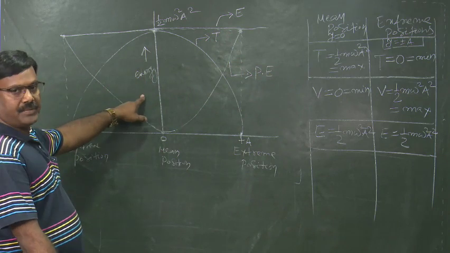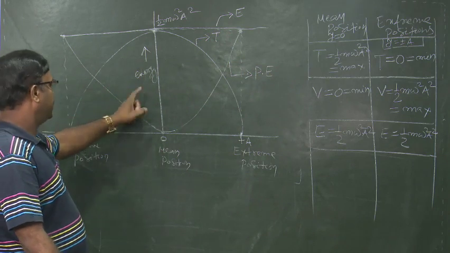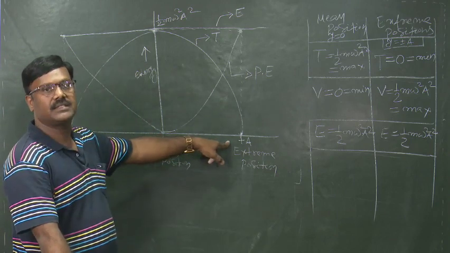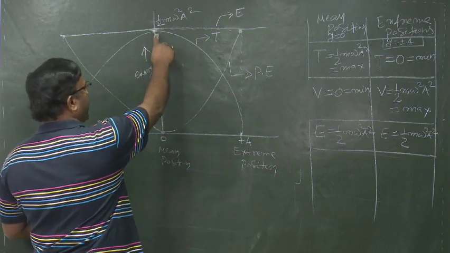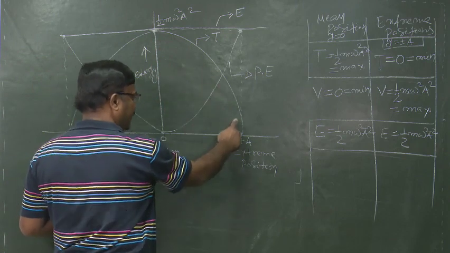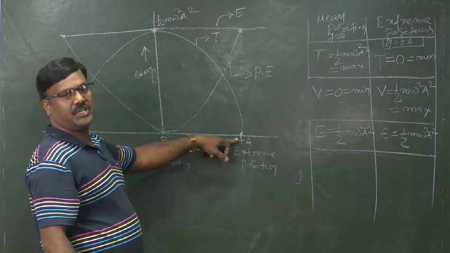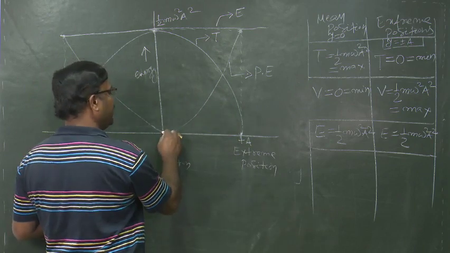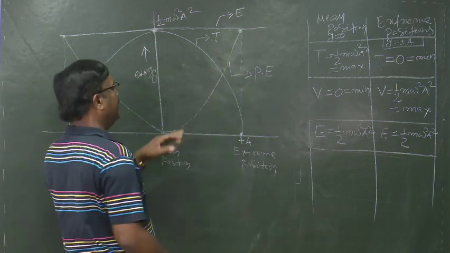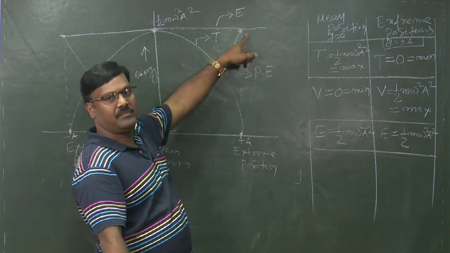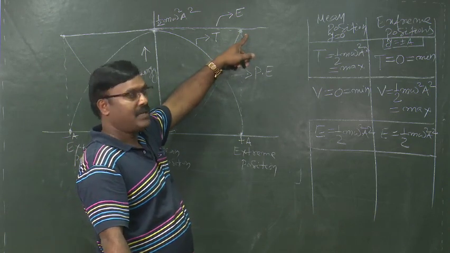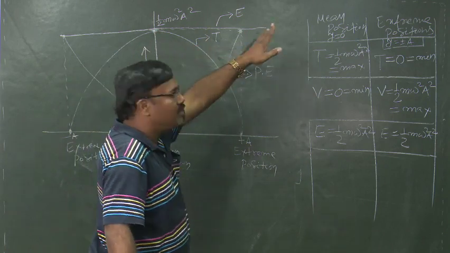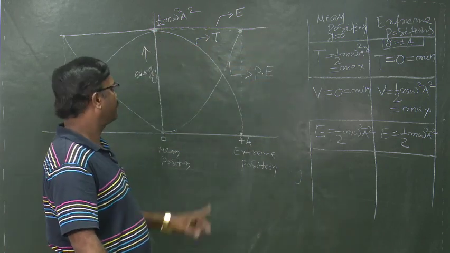From this graph we can conclude that as we proceed from the mean position towards the extreme positions, the kinetic energy gradually decreases and becomes 0 at the extreme position, whereas the potential energy gradually increases and becomes maximum at the extreme positions, and the total energy remains the same throughout the motion.